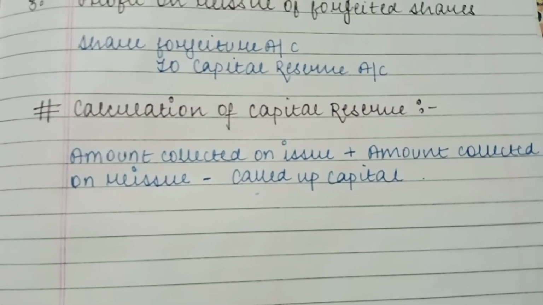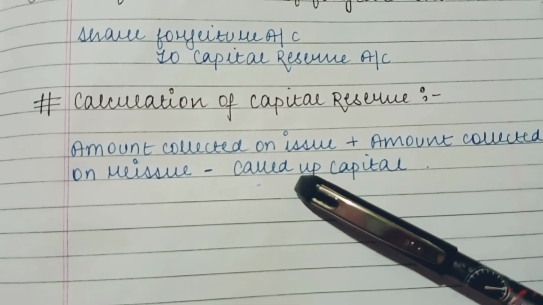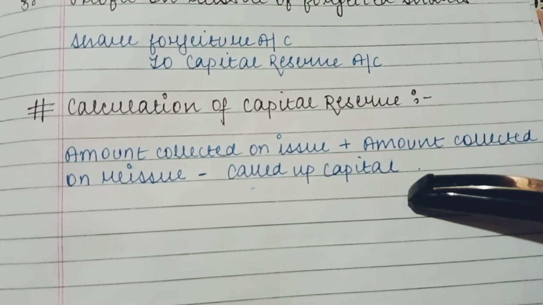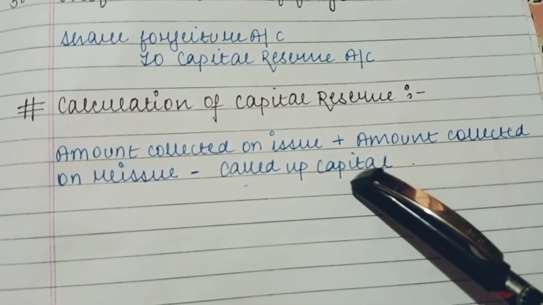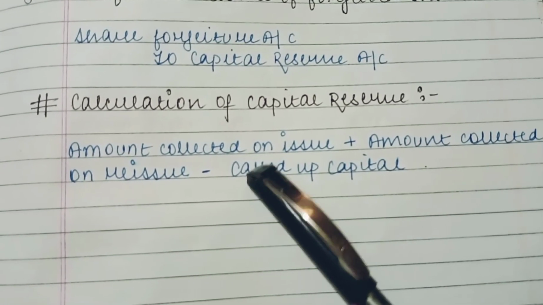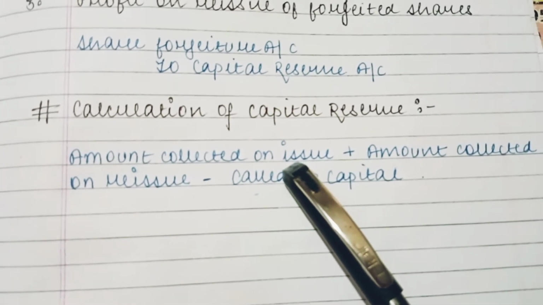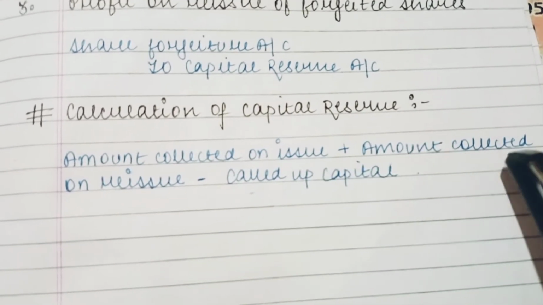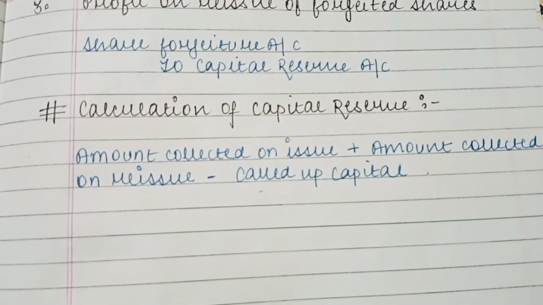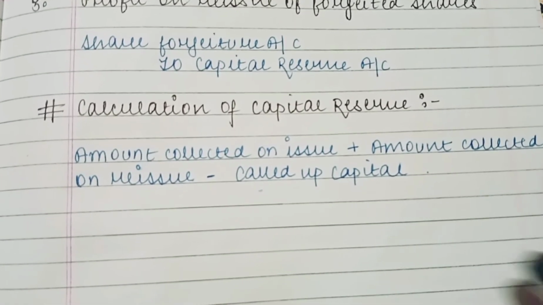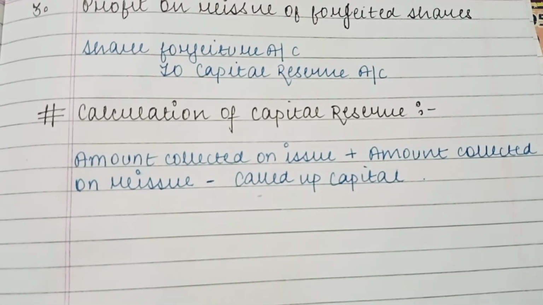The formula is: amount which the company has collected on issue, plus the amount which the company has collected on reissue, less called up capital. Amount collected on issue means the amount which the company initially received from the public. The amount collected on reissue means the amount which the company has collected when it again reissues those shares to the public. Less called up capital means the amount which the company has called up on those shares.